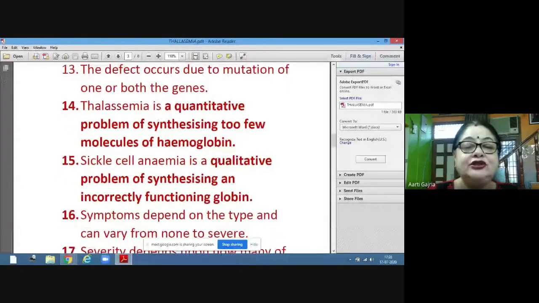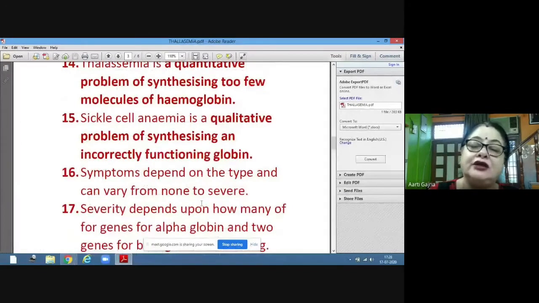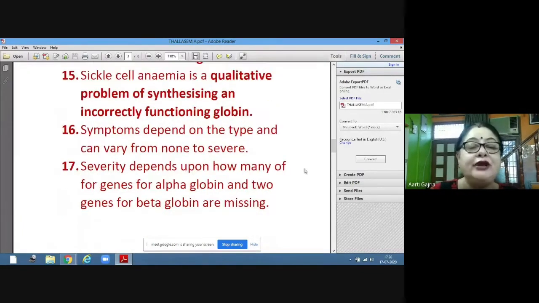Symptoms depend on the type and can vary from none to severe. There can be no symptoms at all, and there can be severe symptoms if the number of genes affected is more. Now, severity depends upon how many of the 4 genes for alpha globin, because for alpha there are 4, and 2 genes for beta globin are missing.